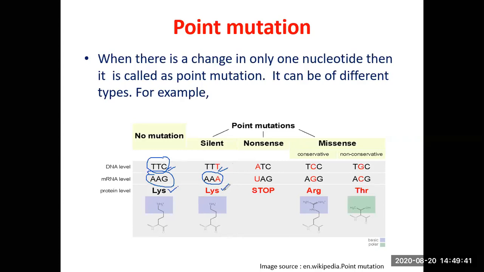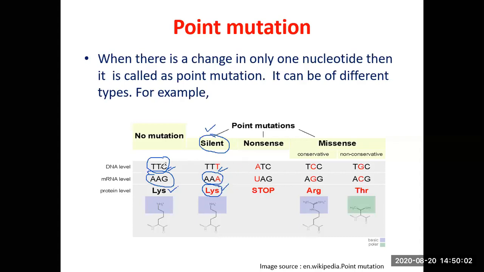There are amino acids which may have more than one codon. So in that case, though there is a change in nucleic acid sequence, it is not reflected in the amino acid sequence. The amino acid still remains lysine. So such a mutation is called a silent point mutation. It doesn't have any effect.